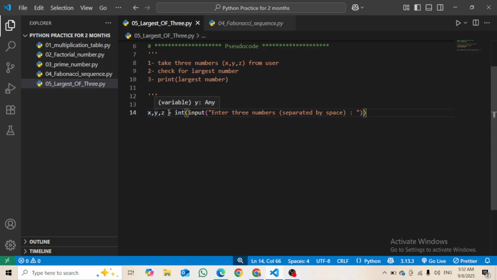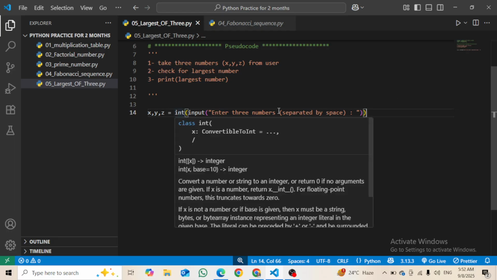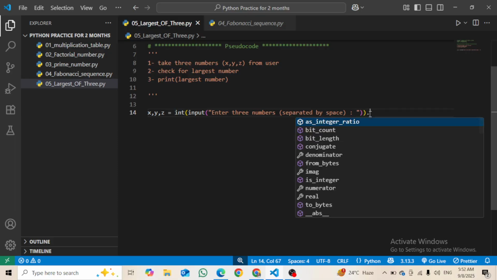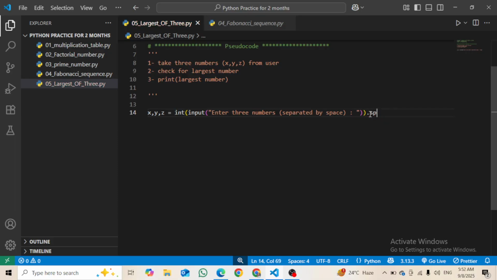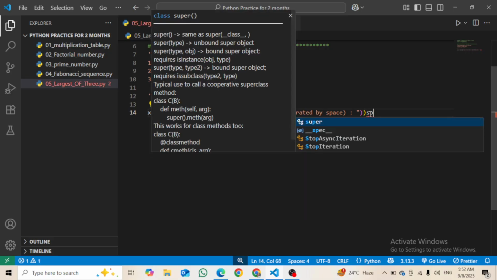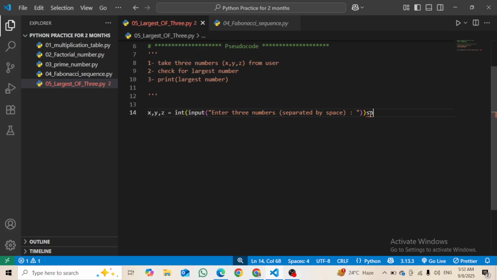These three are variables, and I am taking the input which is converted into integer. What I have done wrong here is that I have to add the split function here, dot split, right?